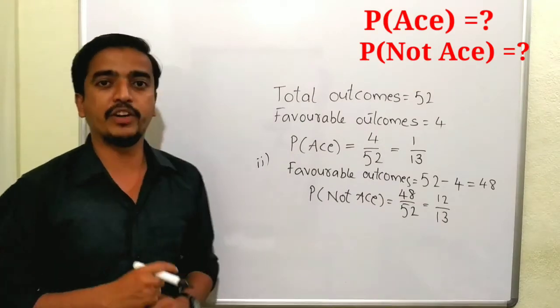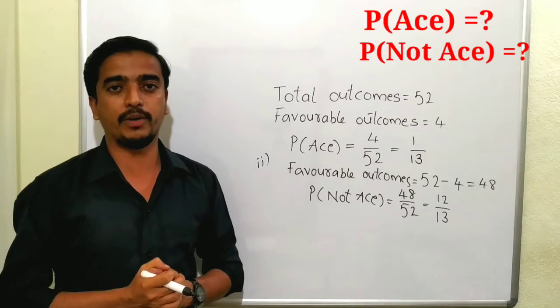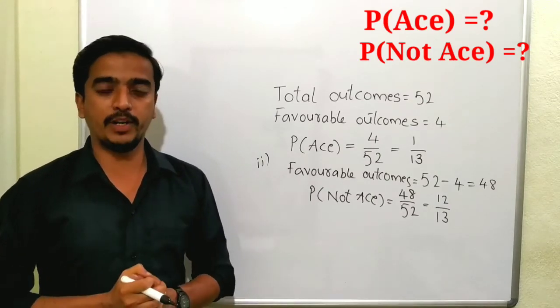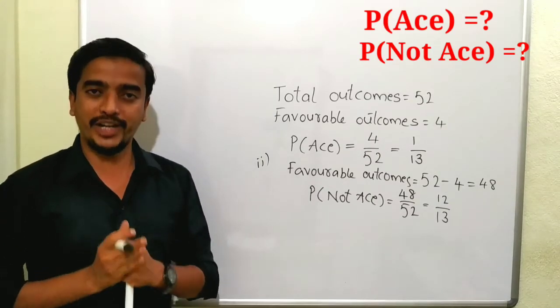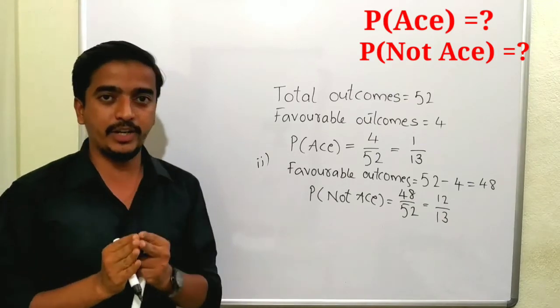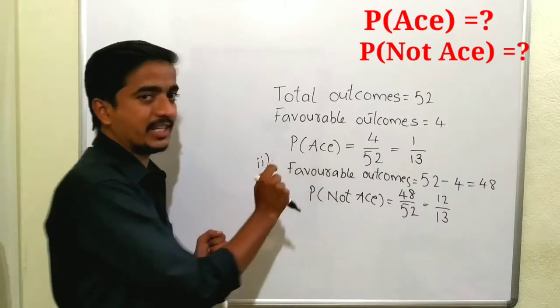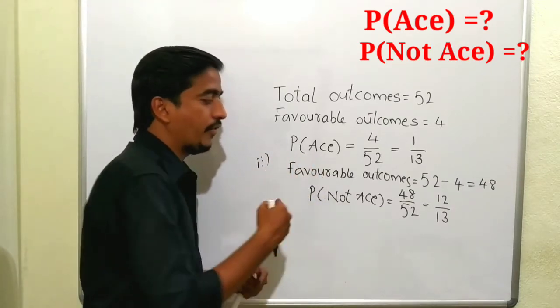Not only this method, we can find the probability of not ace by using the complementary formula. What is the complementary formula? The complementary formula is P of E plus P of E bar equals 1. P of E means the possible event, that is the event of ace. Now we want to find P of not ace.